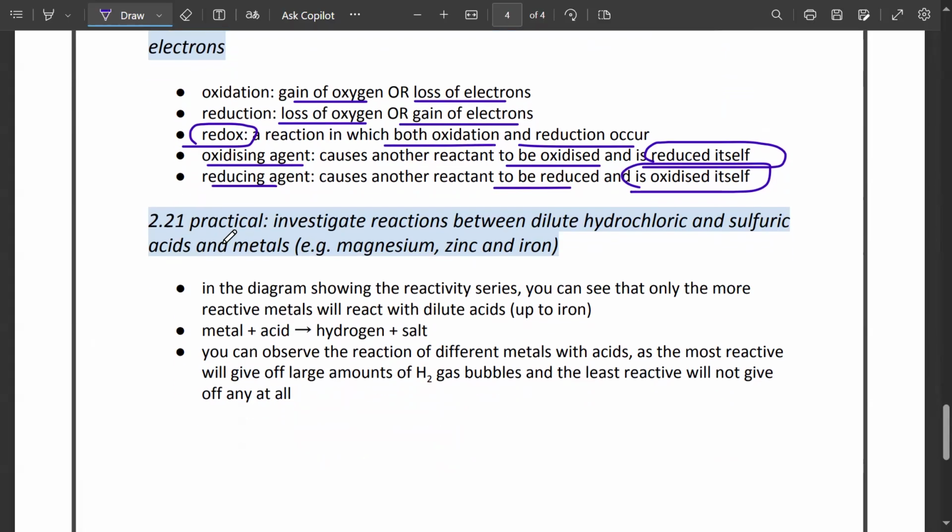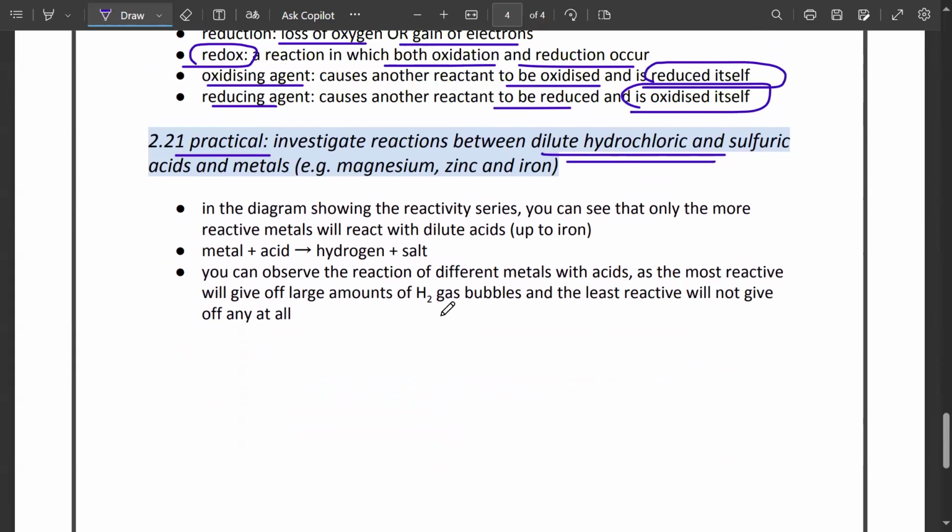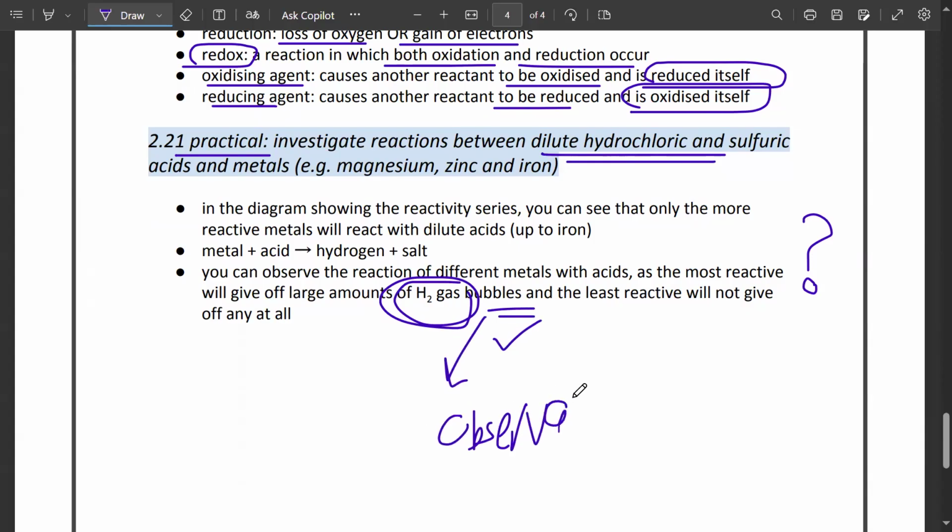In practical, you should know the reactions between dilute hydrochloric acid and sulfuric acid with the metals in the reactivity series, to observe which is more reactive. Remember, the more reactive one will produce more H2 gas bubbles, because bubbles is the one thing that you can actually observe. If observations come, among those observations bubbles is one of them, and large amounts of gas bubbles would mean that the metal is more reactive.